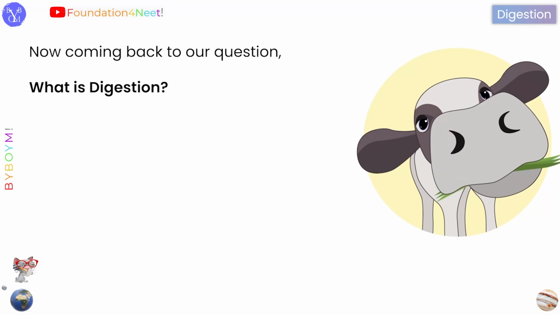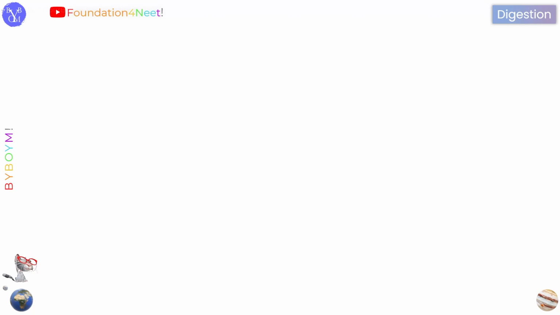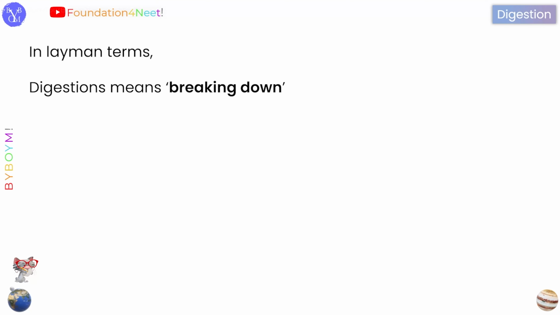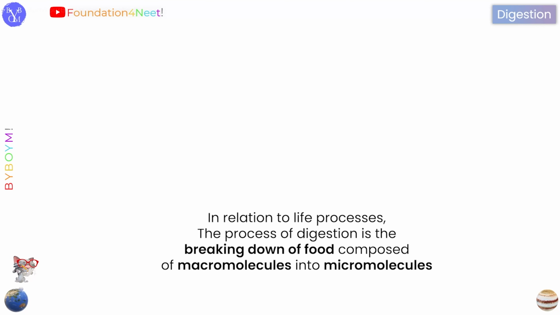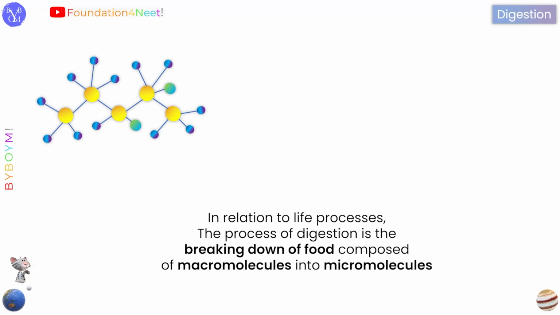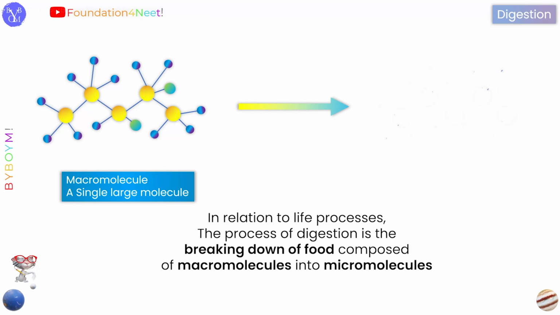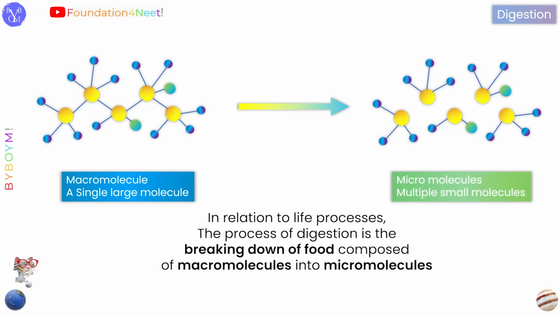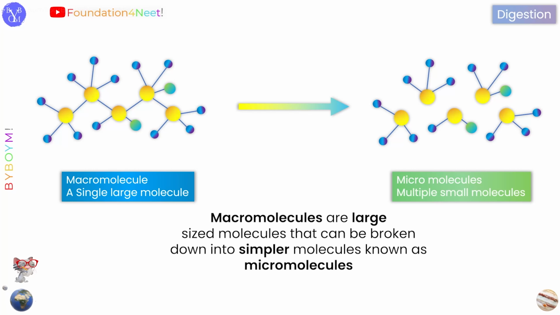Now coming back to our question, what is digestion? In layman terms, digestion means breaking down. In relation to life processes, the process of digestion is the breaking down of food composed of macromolecules into micromolecules. Macromolecules are large-sized molecules that can be broken down into simpler molecules known as micromolecules.